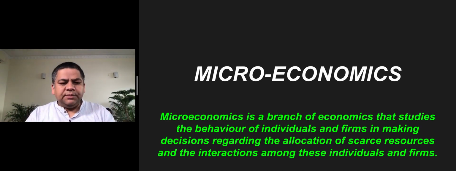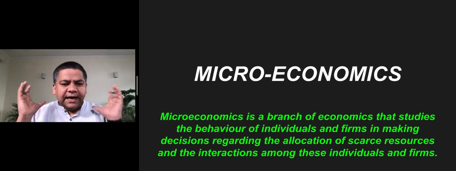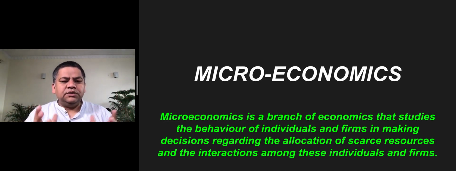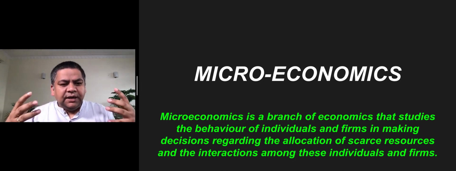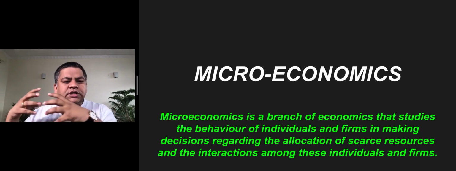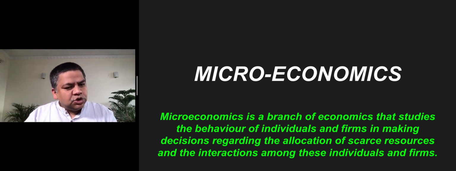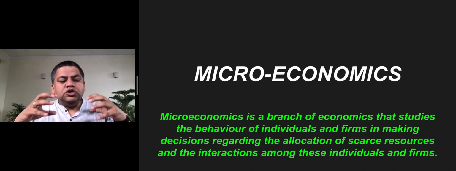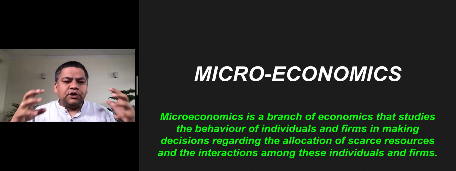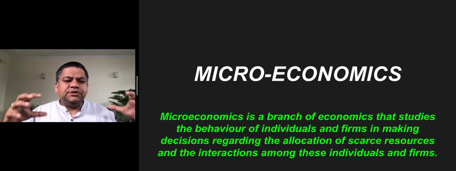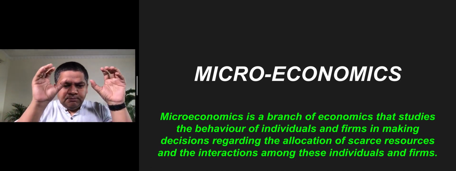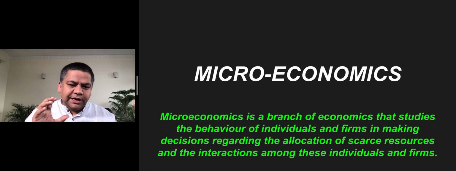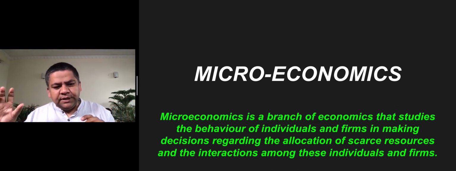But to give you a summary, economics, as I said, is all about knowing our own society and the choices the society makes based on the scarce resources they have. So knowing these factors is very important. However, to simplify this whole process of economics, we divided this subject into two parts. One is called macroeconomics, another is microeconomics.